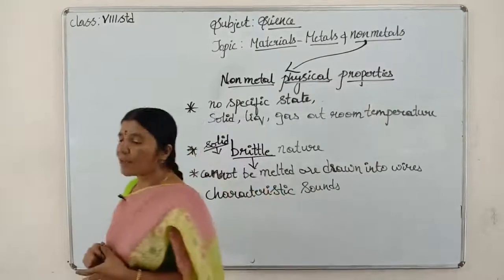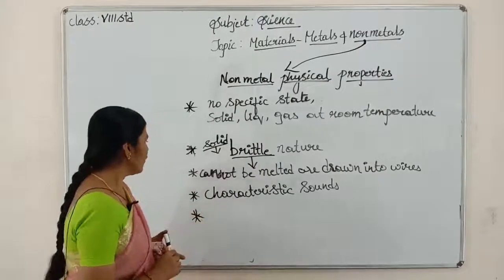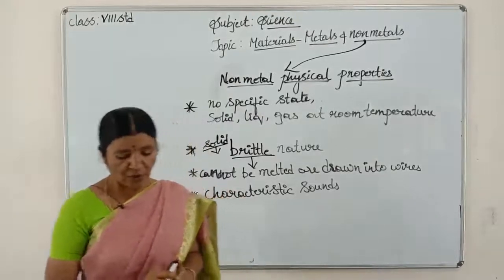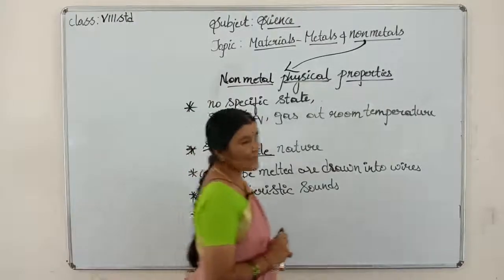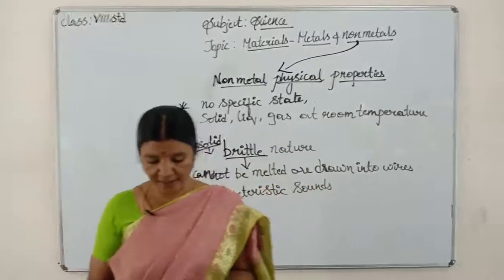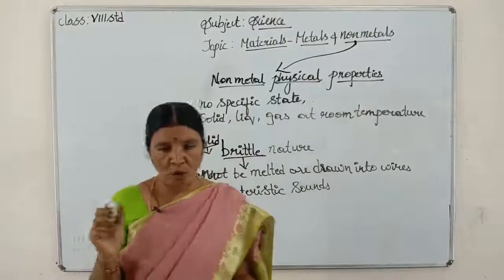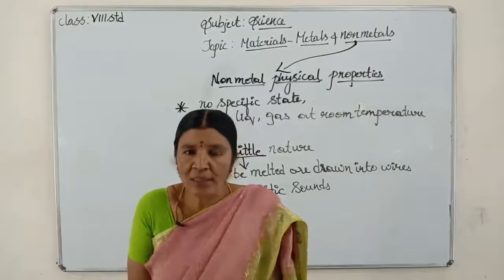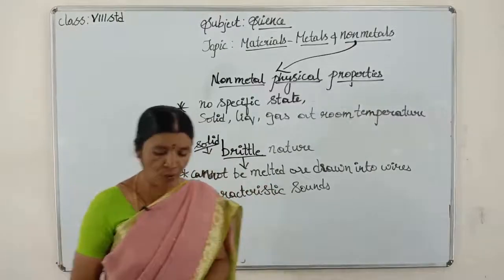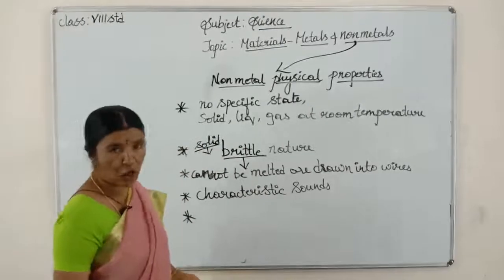Third point, non-metals cannot be melted or drawn into wires. Fourth point, they won't give any characteristic sounds. Fifth point, except graphite, all are bad conductors of heat and electricity. Sixth point, except diamond, all non-metals do not have lustrous property. Last one, non-metals have low density.